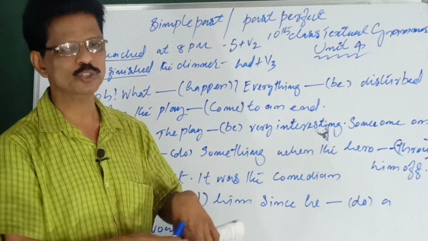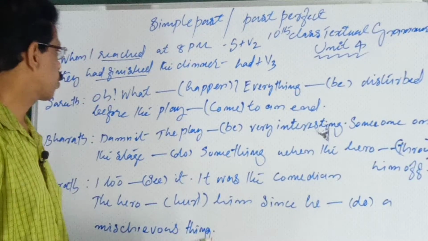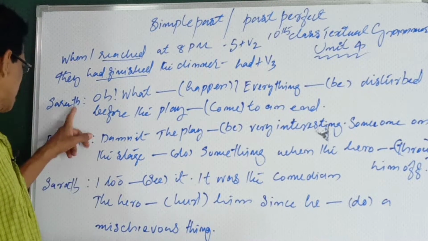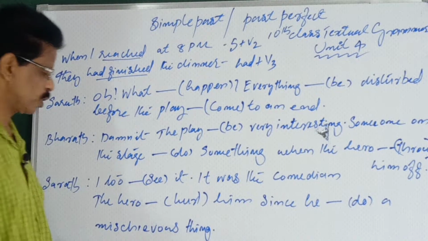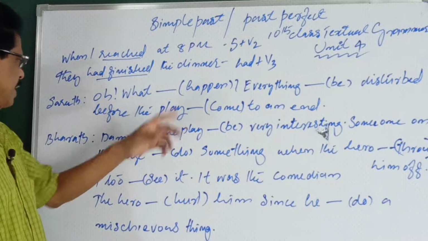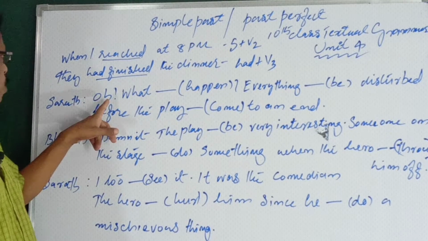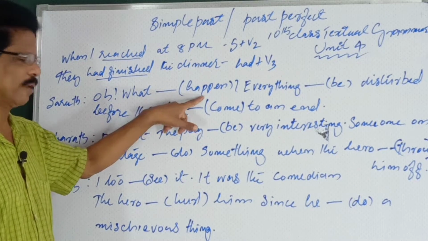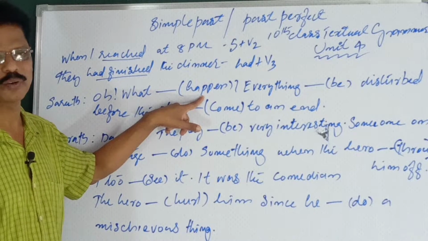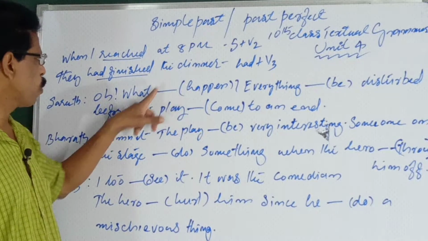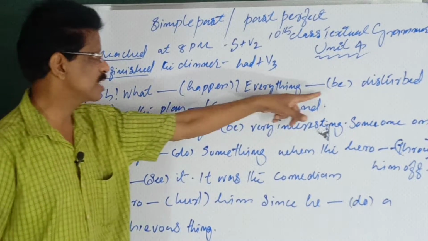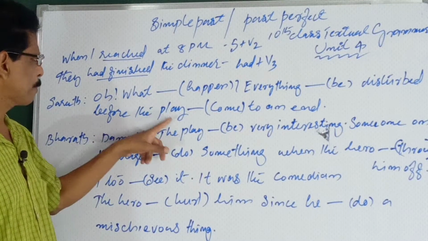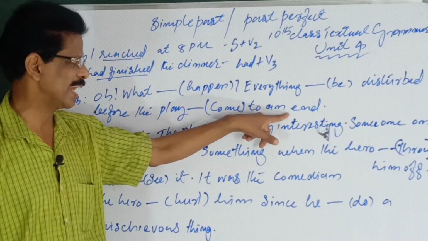Now come to your textual grammar part. You see a conversation between Sharath and Bharat. Look at the sentence given here. First you read with the words given in brackets. Everything be disturbed before the play come to an end.